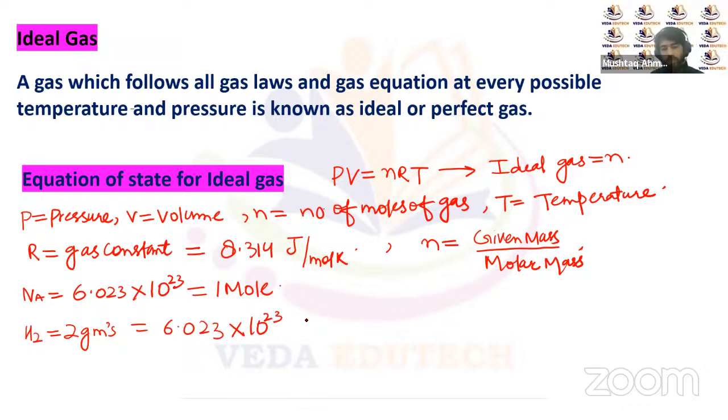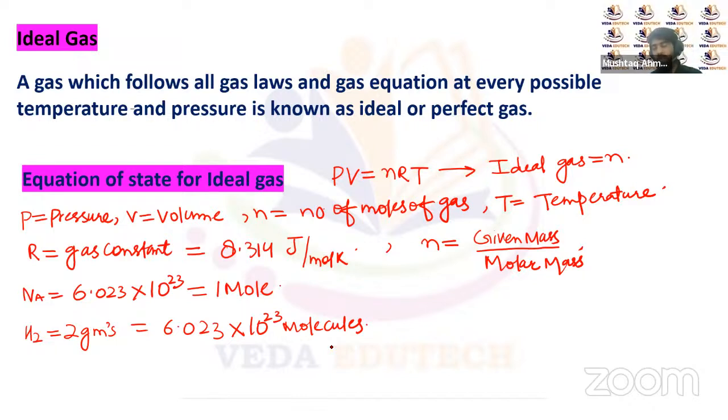So 2 grams of hydrogen contains 1 mole of hydrogen molecules, or Avogadro number of molecules.